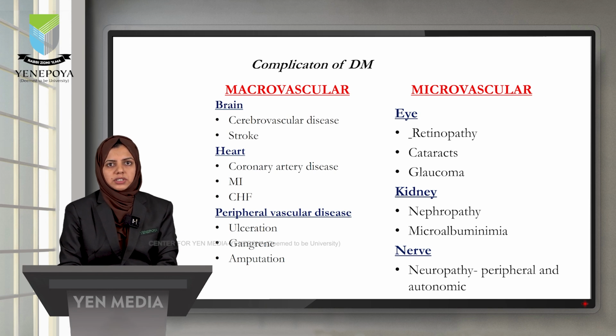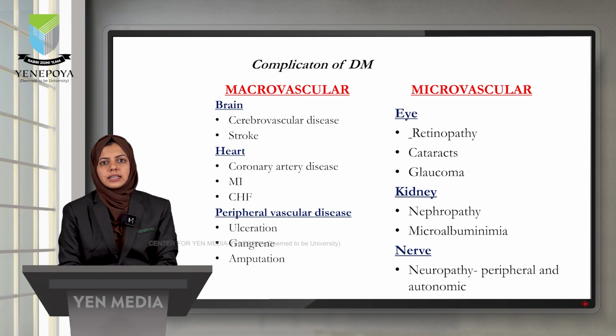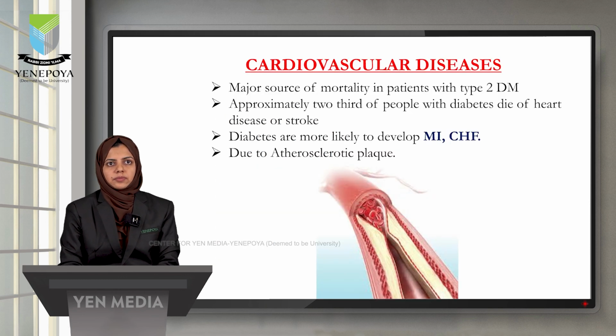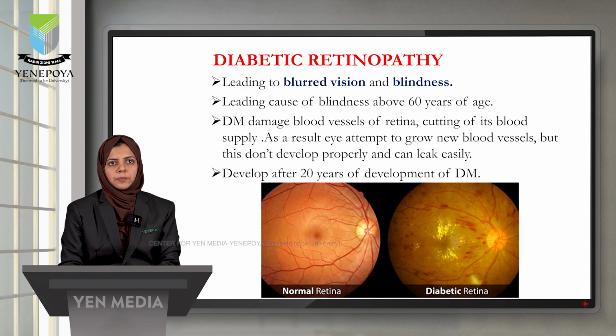gangrene and amputation. Microvascular complications include, in the eye, retinopathy, cataracts and glaucoma. In the kidney, it can lead to nephropathy and microalbuminuria. Next, cardiovascular disease: we already said it can lead to myocardial infarction and CHF due to atherosclerotic plaque formation.